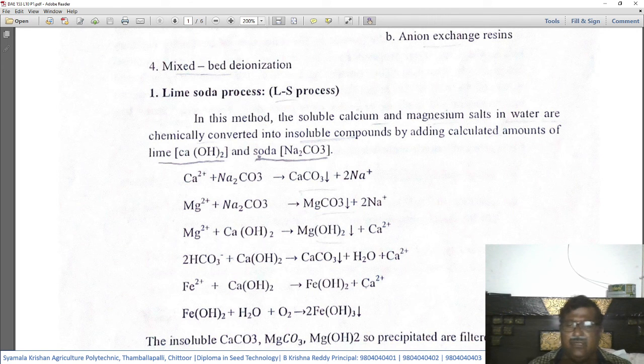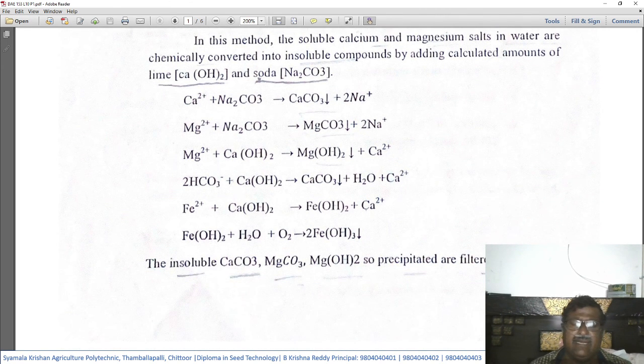These are the chemical reactions that happen when the hard water is treated with lime and soda. The end products shown as precipitates are calcium carbonate, magnesium carbonate, and magnesium hydroxide.